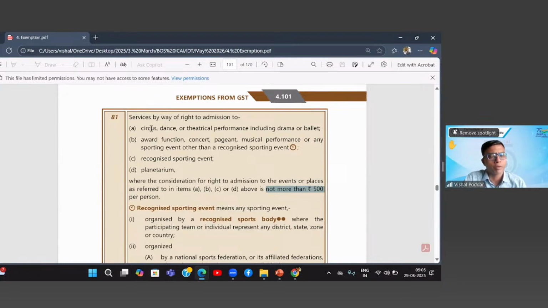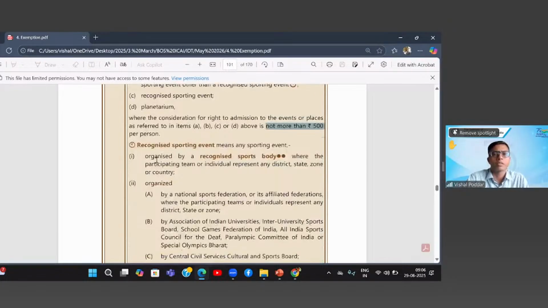So you are going for a circus, or any dance show, or any theatrical performance, or any award function, or any recognized sporting event. All these will be having some entry fees. Now, if these entry fees are up to 500, no GST. If it is above 500, there is GST.